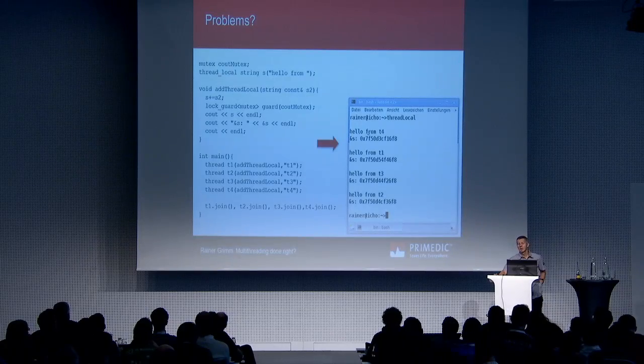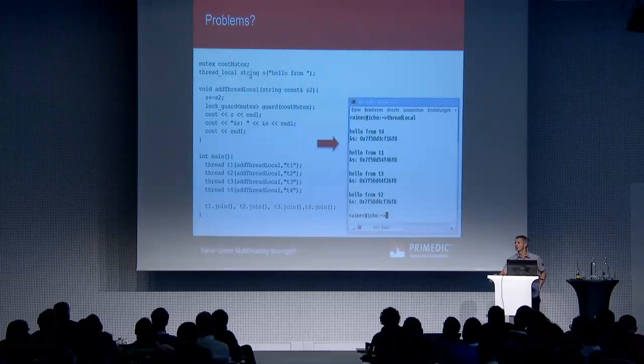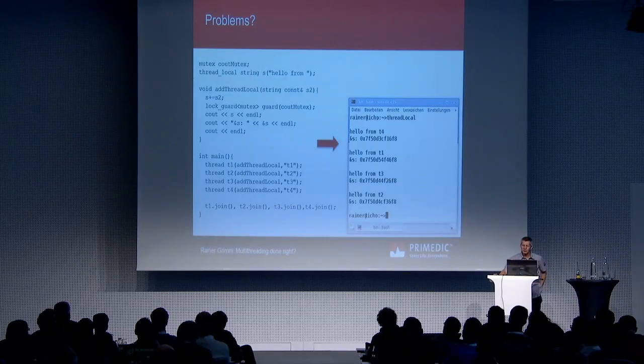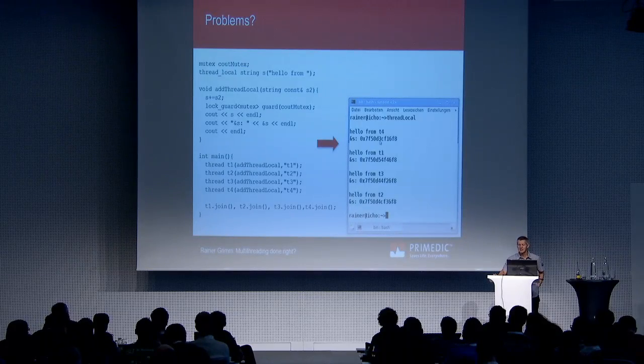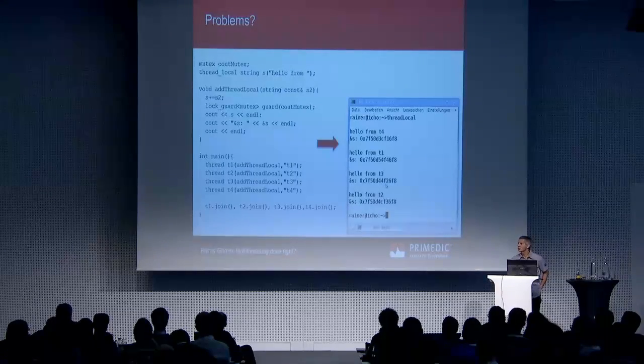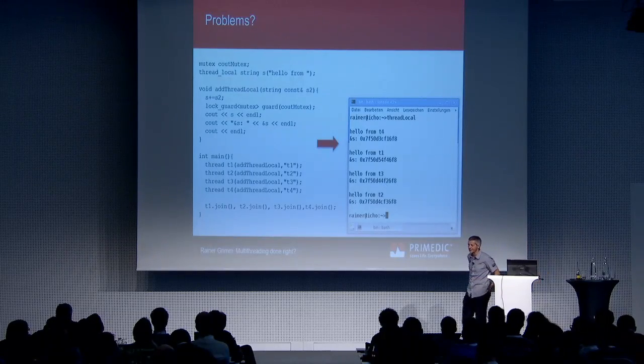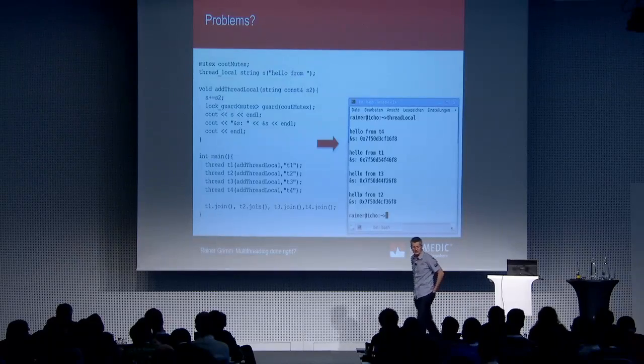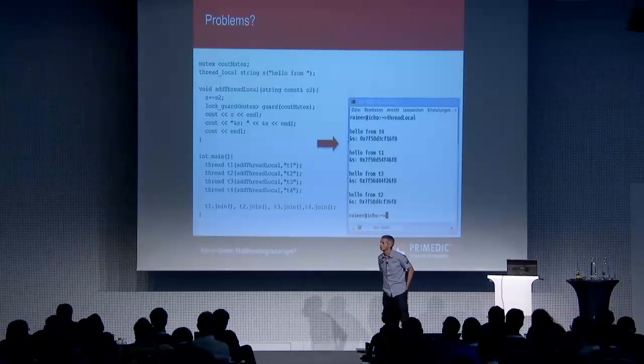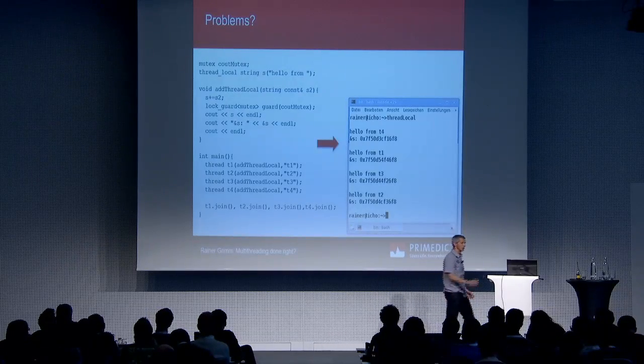Now I get the output hello from T4. And you see, the string does not become longer each time. So it must be different instances of a string. And you can also see it here. Here I print the address of the string, and these addresses are actually different. 3C, 54, 44. So actually each thread has a different instance of this std::string. So that was all about thread local.